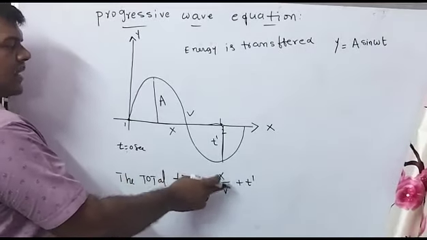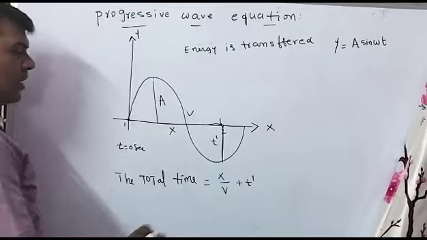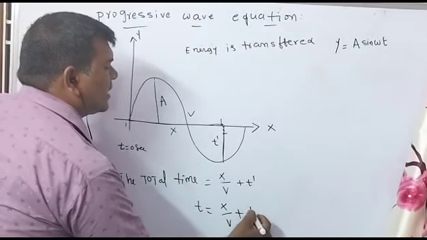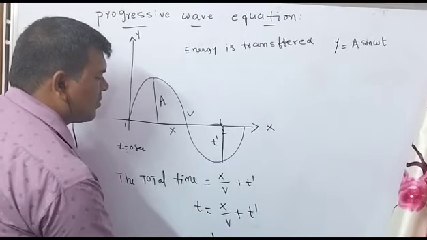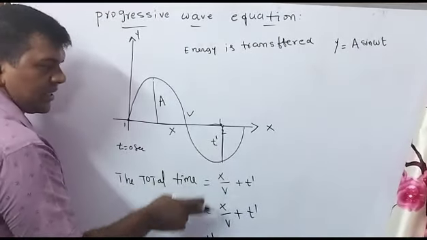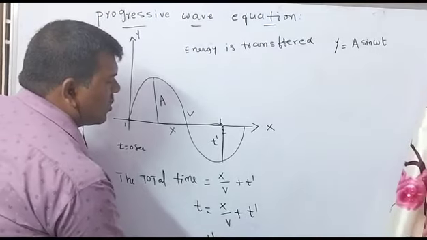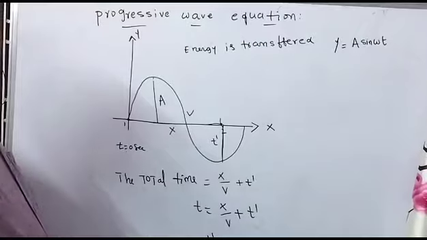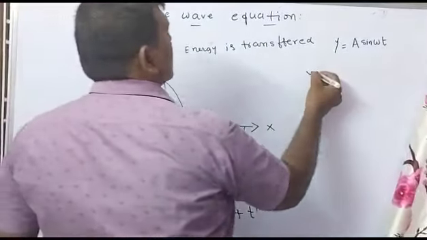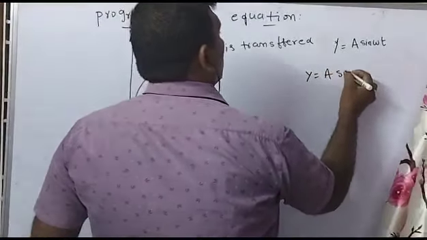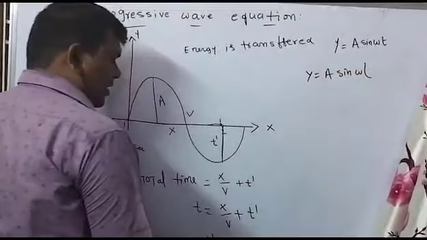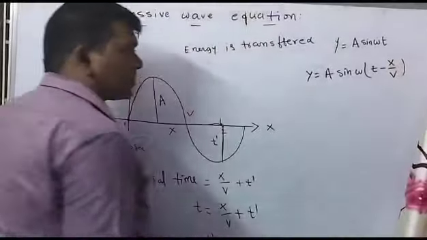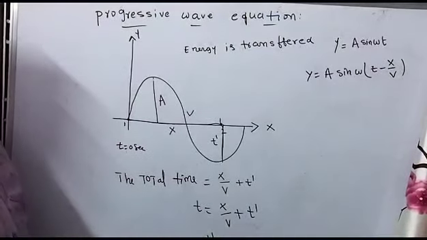The total time is x by v plus t dash. Therefore t is equal to x by v plus t dash, so the vibration time t dash is equal to t minus x by v. So at any instant of time, the particle displacement y is equal to a sin omega into (t minus x by v). This is the particle displacement.